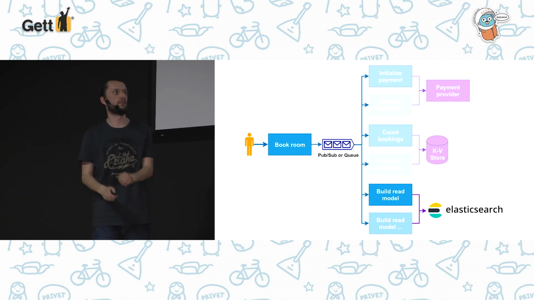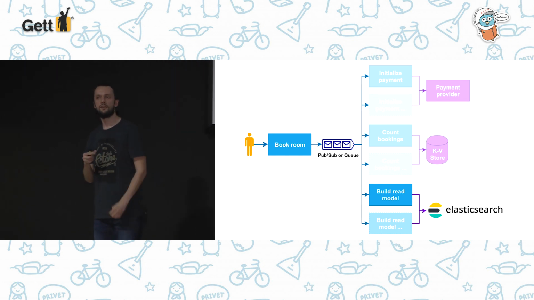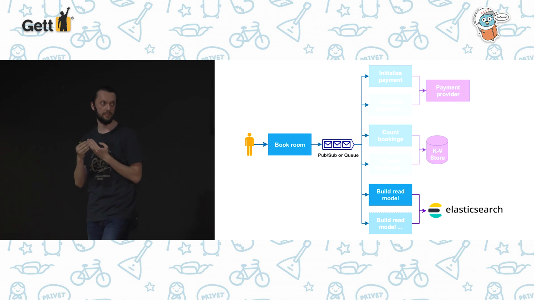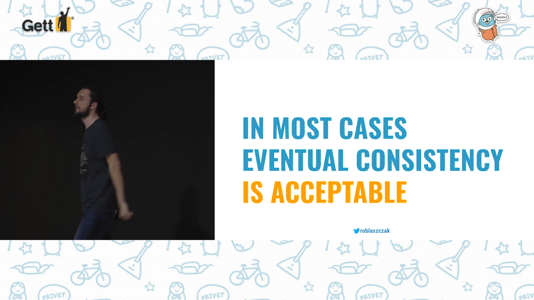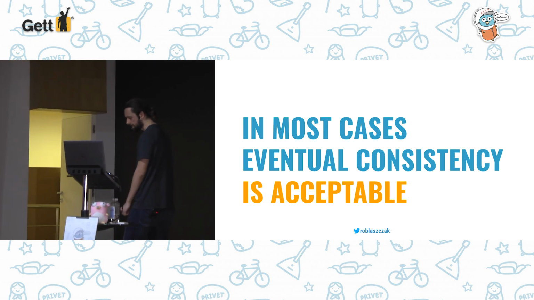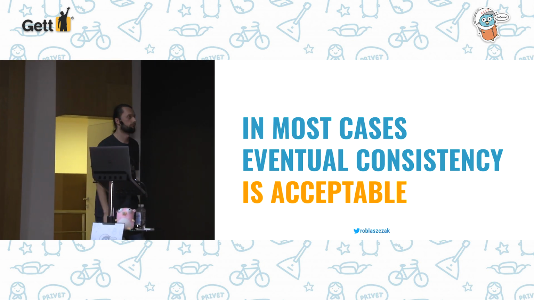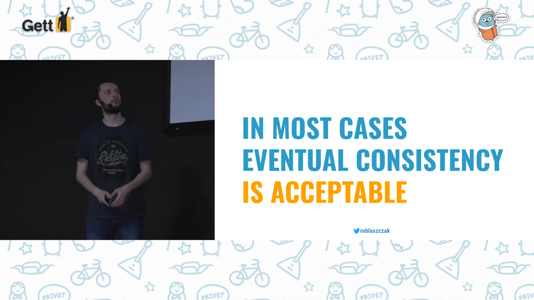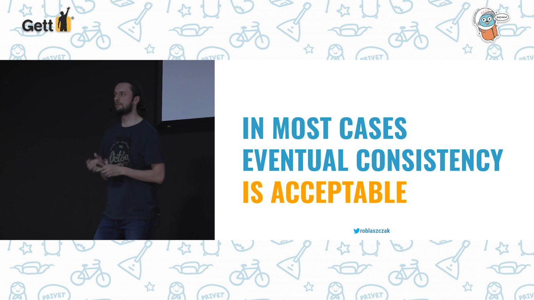It probably will be pretty slow. And in this situation, indexing of some bookings information can be delayed. And how can we deal with this? Unfortunately, we cannot. But from my experience, it's not a problem for a big part of applications. I can give you an example.